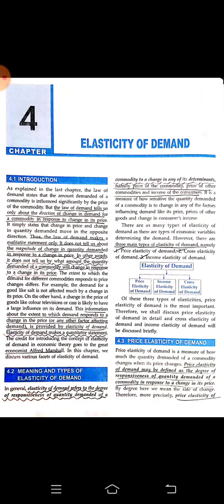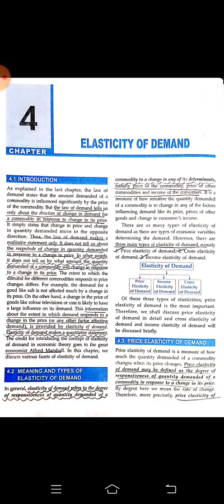So what is the meaning of elasticity of demand? Elasticity of demand refers to the degree of responsiveness of quantity demanded of a commodity to a change in any of its determinants, namely price of the commodity, price of other commodity, and income of the consumer. Okay, when there is a change in all this, what is the change in the quantity demanded? This is what we are going to know.